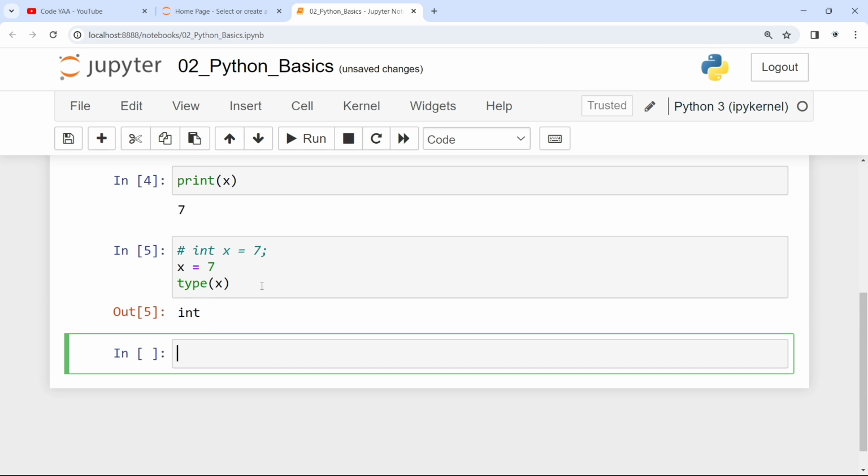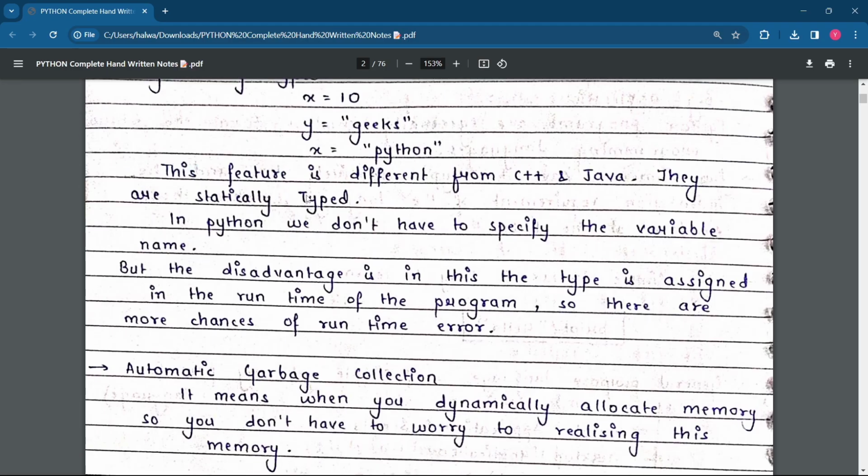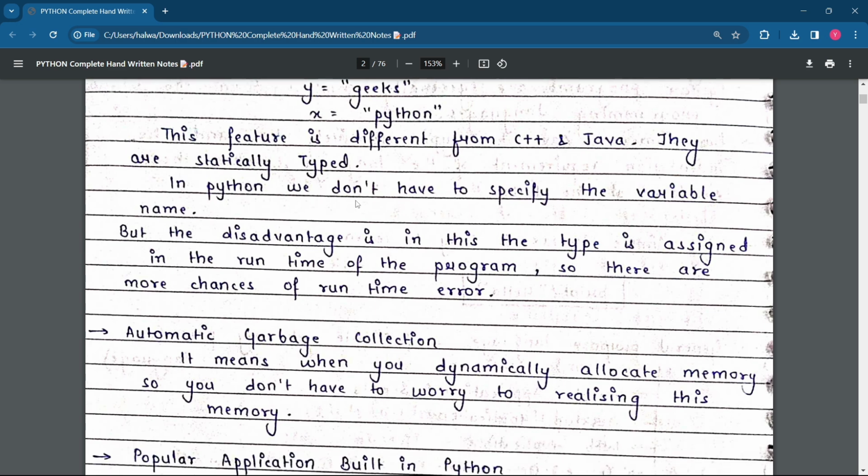No need to write float x equal to 7, float y equal to this, then string y equal to this, any variable. Let it be any variable. It is a very important point. This feature is different from C++ and Java. They are statically typed. In Python, we don't have to specify the variable type.